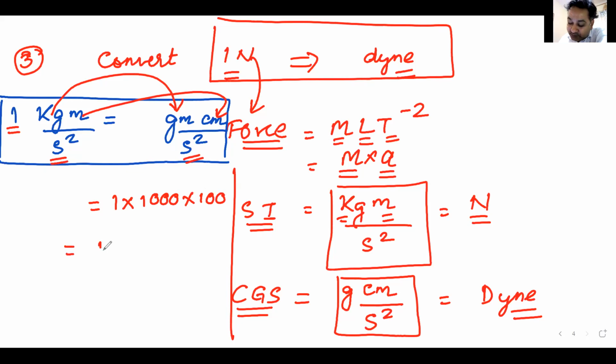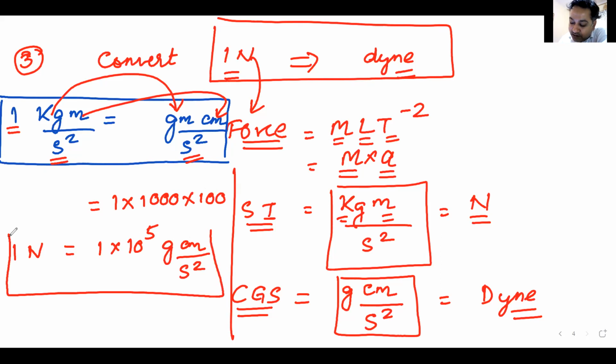So my answer is 1 into 10 raised to the power 5 gram centimeter per second square. So 1 Newton or 1 kg meter per second square becomes 10 raised to the power 5 gram centimeter per second square, or 1 Newton becomes 10 raised to the power 5 Dyne.